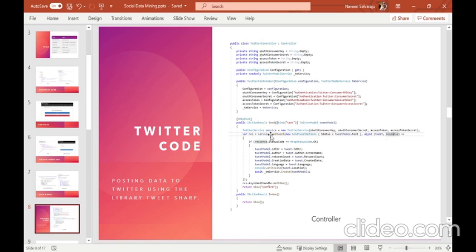Using this service object, I'll be sending a tweet that is associated with my Twitter view page, and once it is successfully sent, I'll get a status OK message, and then I'll update the details of the tweet to the Twitter model, and then save the model into a MongoDB database.